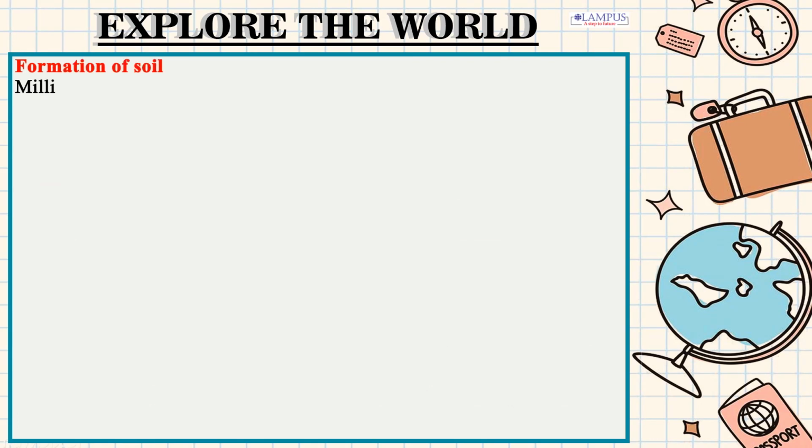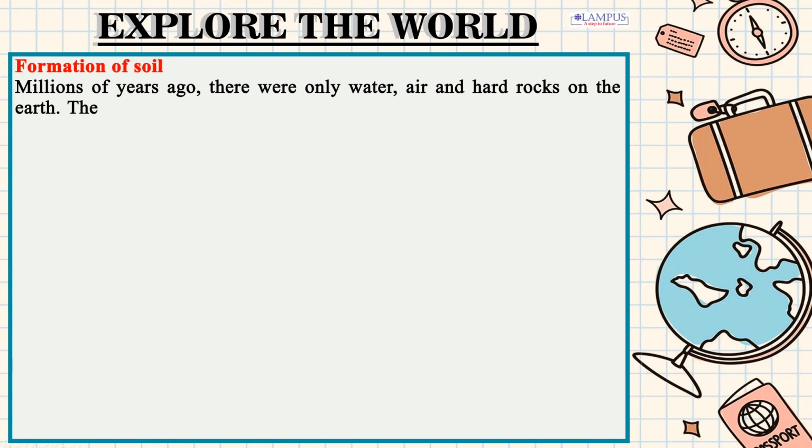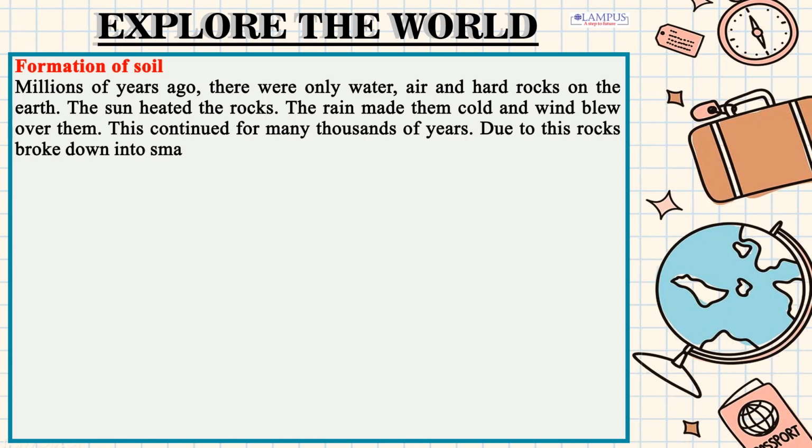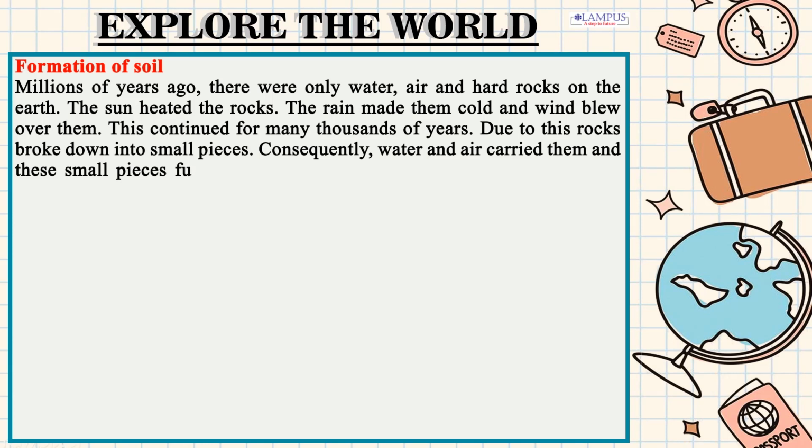Formation of soil. Millions of years ago, there were only water, air and hard rocks on the earth. The sun heated the rocks. The rain made them cold and wind blew over them. This continued for many thousands of years. Due to this, rocks broke down into small pieces. Consequently, water and air carried them and these small pieces further broke down into smaller pieces.